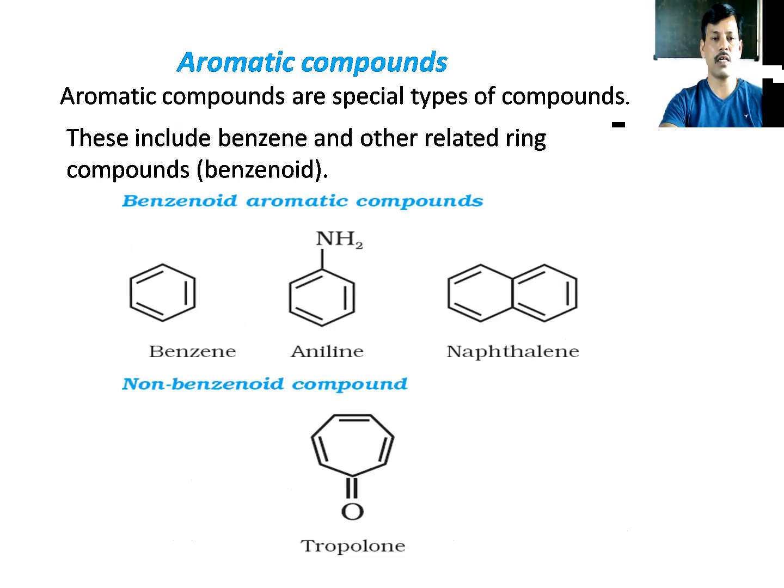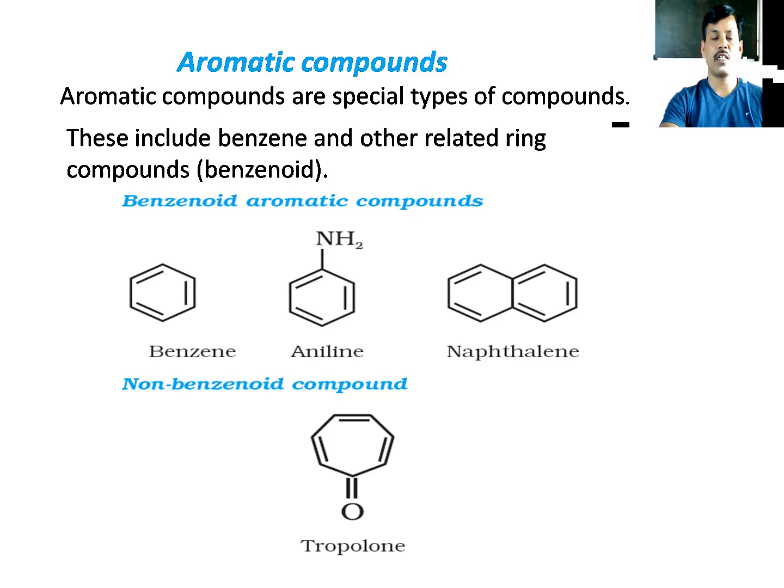Now see, this one is an aromatic compound. Aromatic compounds are special types of compounds. These include benzene and other related ring compounds, the benzenoids. Here, benzenoid aromatic compounds, see benzene. All six carbons are attached in a cyclic form.